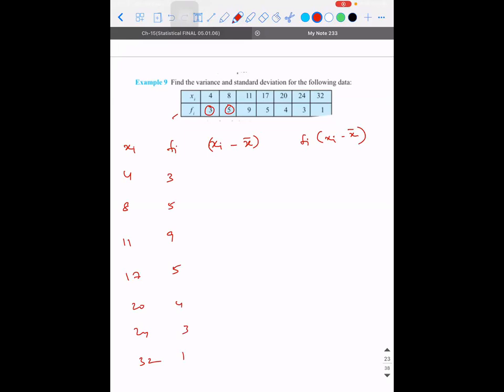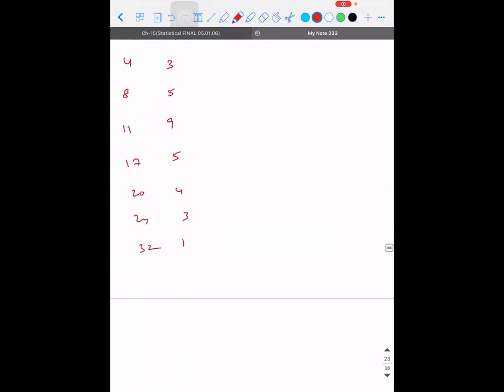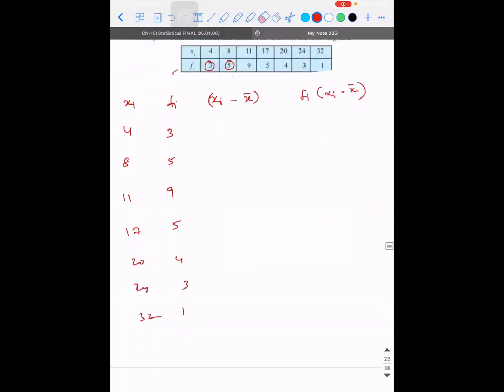For Xi minus X bar, I need to find the mean first. So we need Fi into Xi also, because I need the sum of that. Then I'll have Xi minus X bar, then Xi minus X bar the whole square, then Fi into Xi minus X bar the whole square.